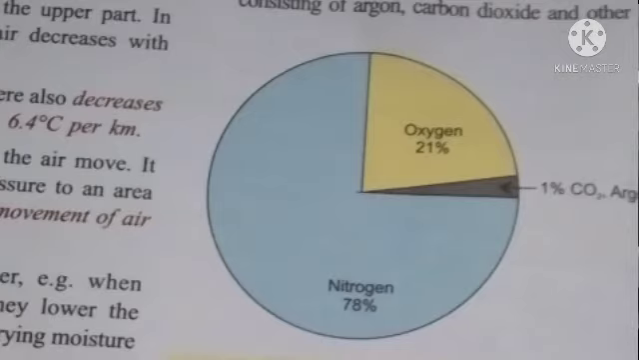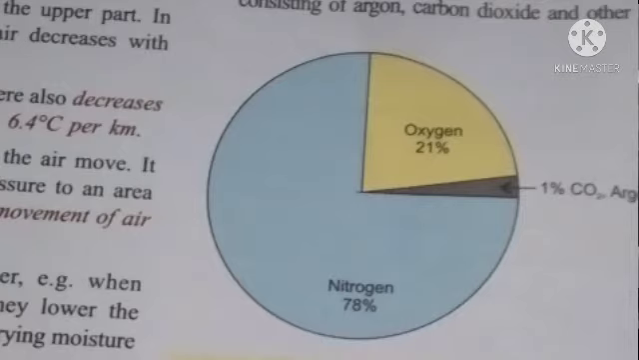Today I am going to take a lesson on geography for class 7. I am taking lesson number 2, that is the atmosphere. Let me give you an introduction of the atmosphere. What is atmosphere? Atmosphere is the most important dominance of the earth.